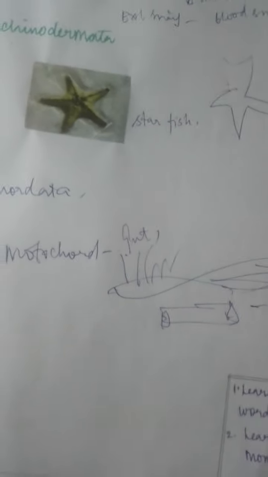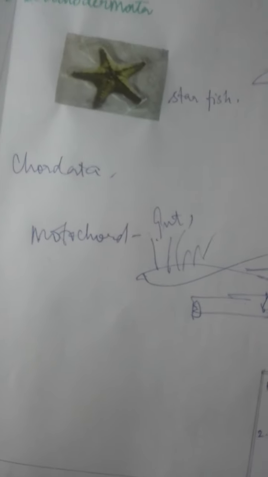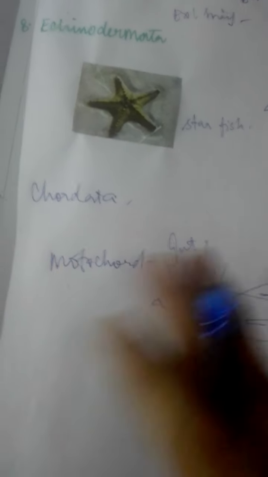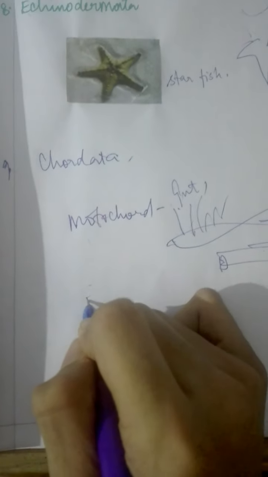Children, we have a rod-like structure. When you get a serious injury, the doctor takes a rod and puts it over there. Like that only, for our whale, the notochord is a rod-like structure in the back. We have a backbone, children. With the help of the rod, the chordata is going to run fast. Am I clear, children?